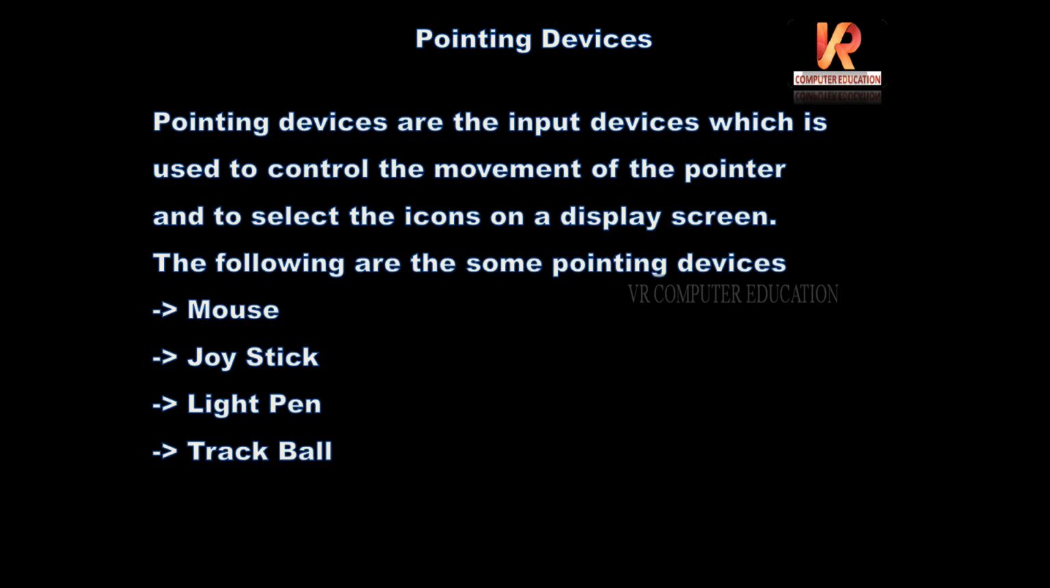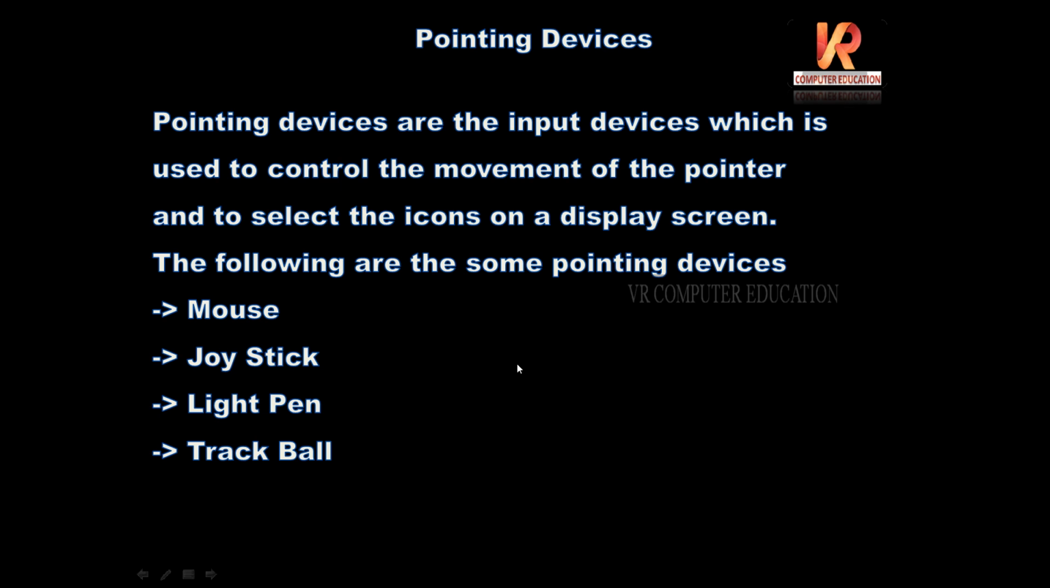Next, input devices, the pointing devices. So what is a pointing device? Pointing devices are the input devices which are used to control the movement of the pointer. See, the movement of the pointer. See, this is the pointer, how it is moving, the arrow pointer.